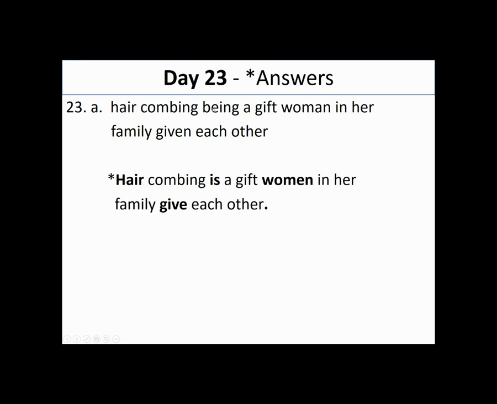Combing is instead of being, to get the correct tense. A gift women instead of woman, because there are more than one woman in this family. In her family, give instead of given. Each other, period at the end.